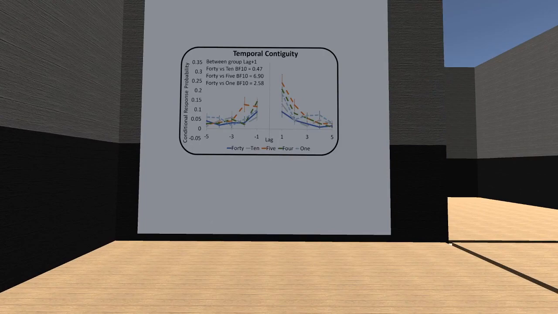Finally, in comparisons of temporal contiguity, presenting 4 or 5 word groups showed a significant increase in memory for temporal order in comparison to presenting 40 words all in one location.